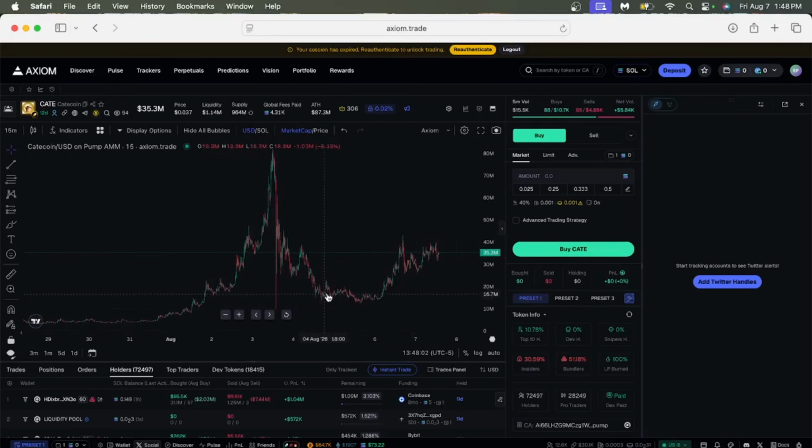But you guys can see here, this would have been a great trade if you would have caught it in this range down here from 12 mil to 40 mil. That's obviously like a 3x. So that would have been a great trade if you caught that one. So that will be my second strategy that we're talking about in today's video.